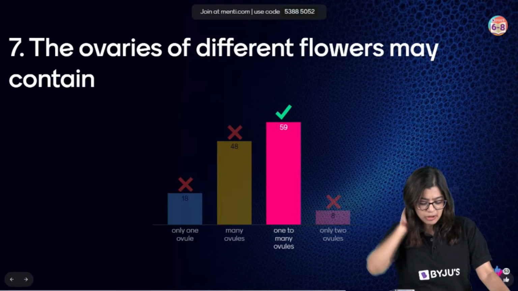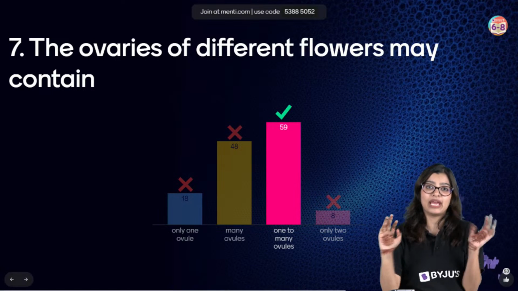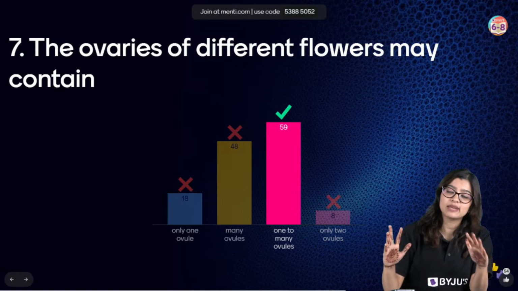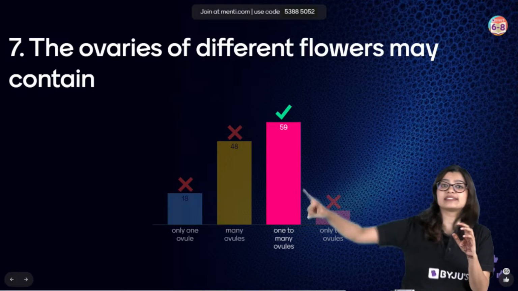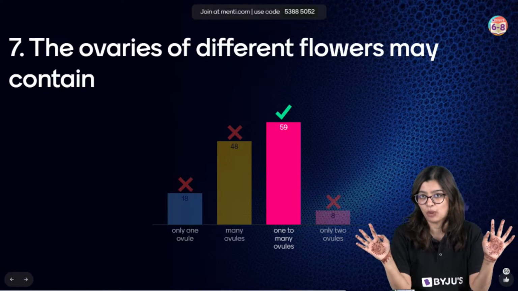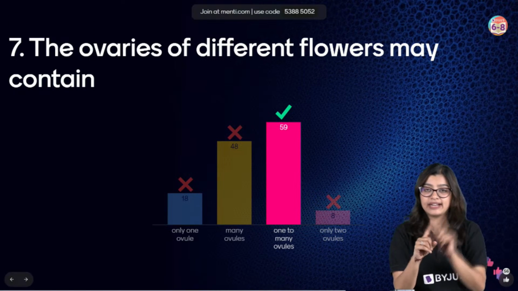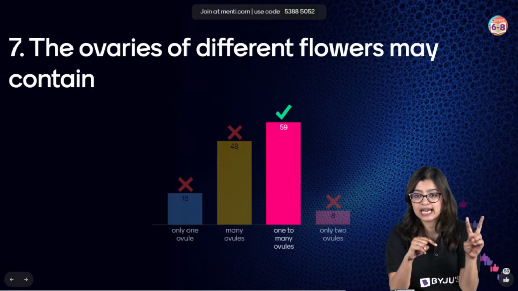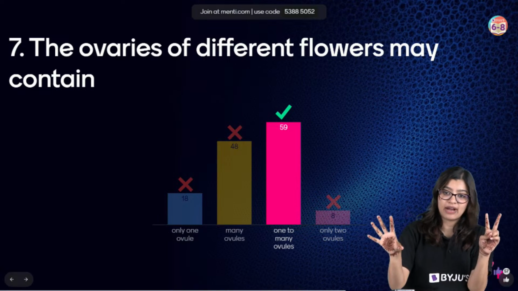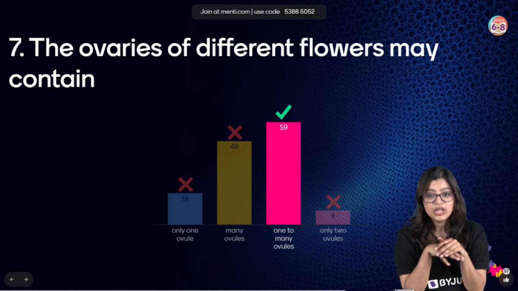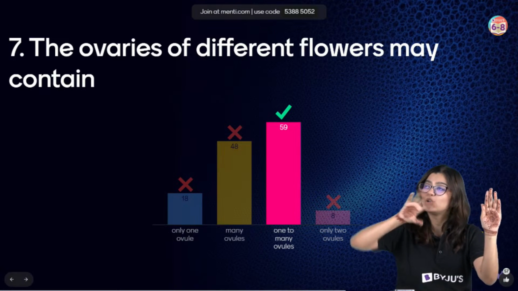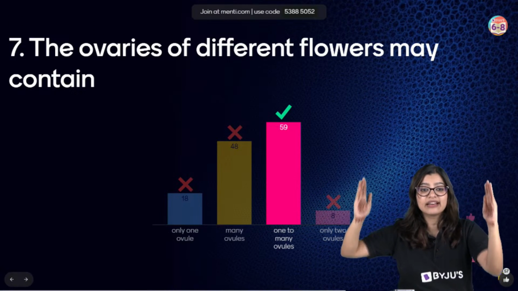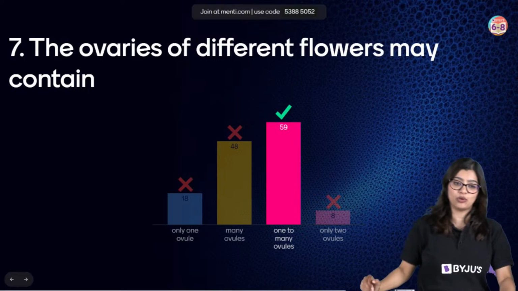Ma'am, what is the difference between many and 1 to many? Many means that at all times, in every single flower, you will have greater than 1. That is not the case. It is not that it will be exactly 1 or exactly 2 or exactly 5. It will be different in different flowers, which is why you should say it is between 1 to any number. That is why the range is there. So now I hope you are clear.